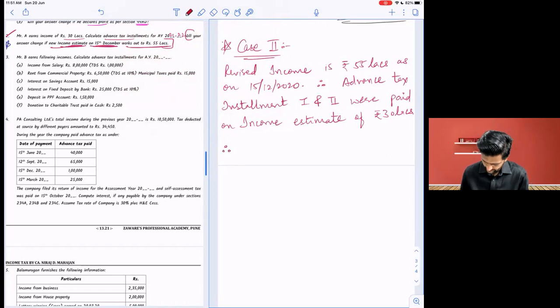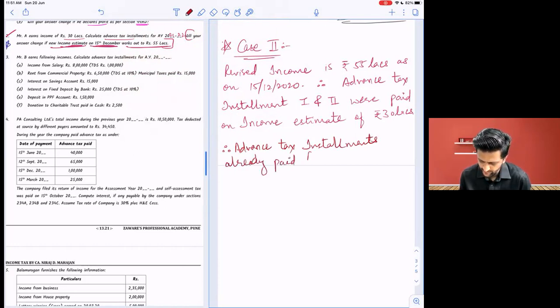Therefore, very important now: advance tax installments already paid, 1 and 2. Will it change or not change? It will not change. We cannot change it. You cannot go back in time.